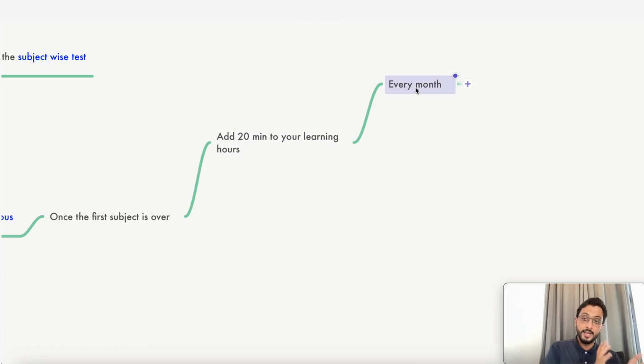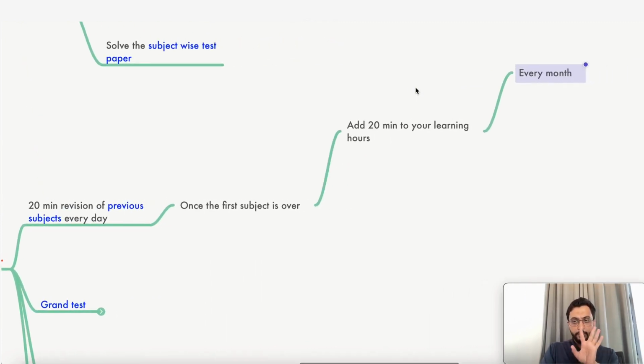That is how you reach the 8-hour mark or 10-hour mark. And this extra 20 minutes should be used for revision only. How that happens, I'll tell you, don't worry. But yes, your learning should finish by 4.5 hours. Your learning of that day's topic should not take more than that.